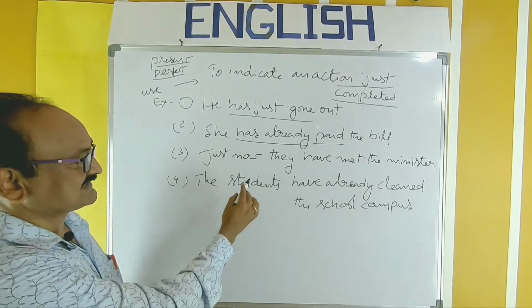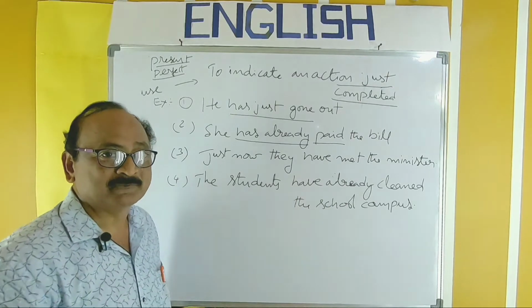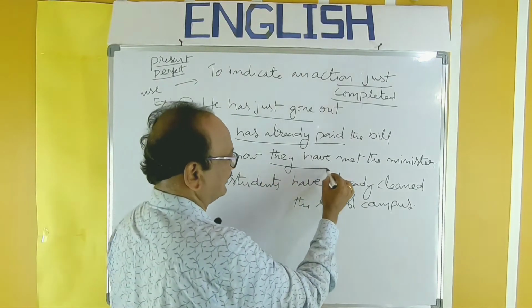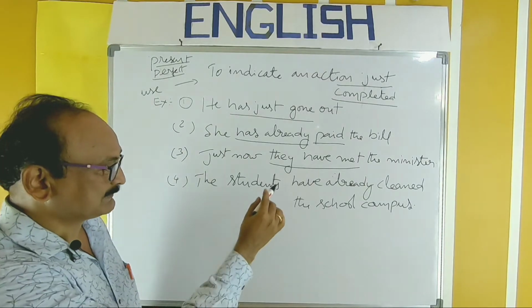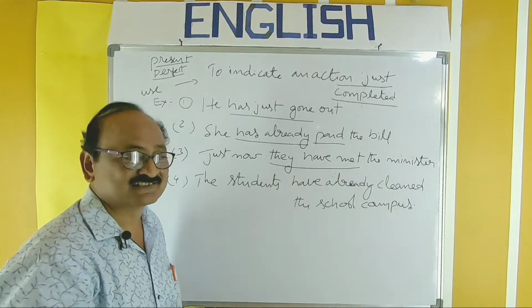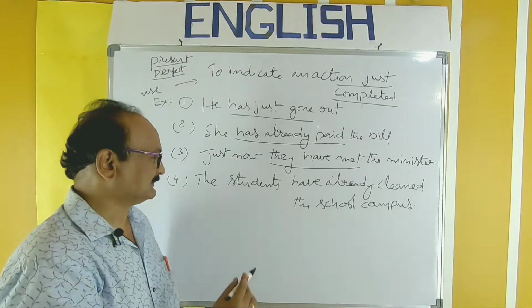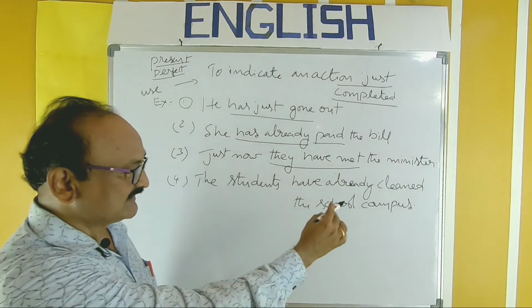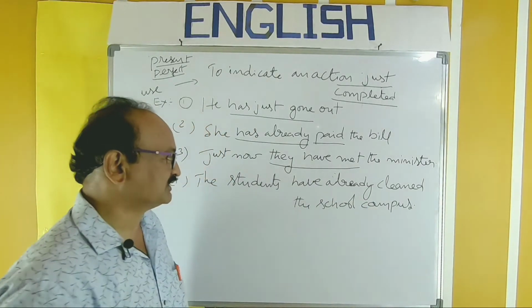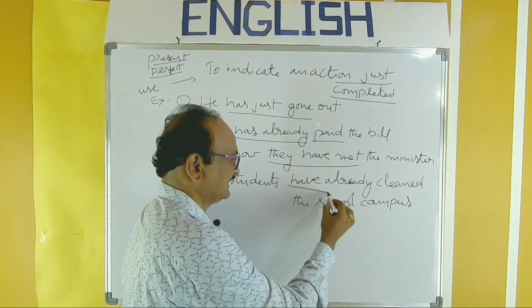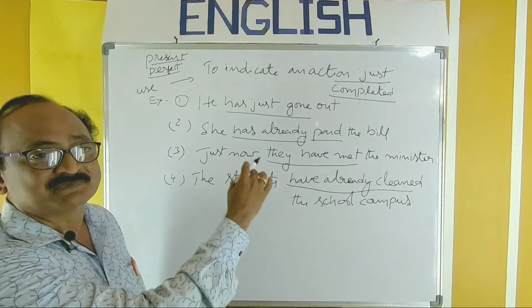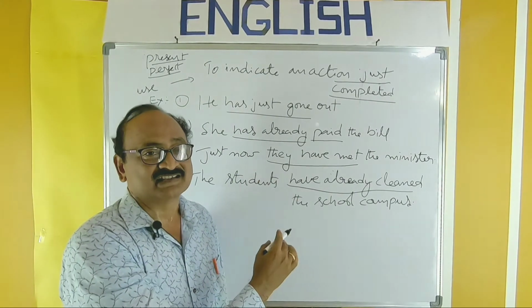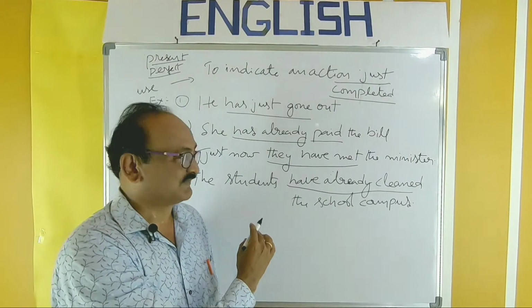So, just now they have met the minister. They have met the minister. Remember the construction. Follow the proper verb: have or has and verb past participle. The students have already cleaned the school campus. Like that. So, these are all the different examples for present perfect.